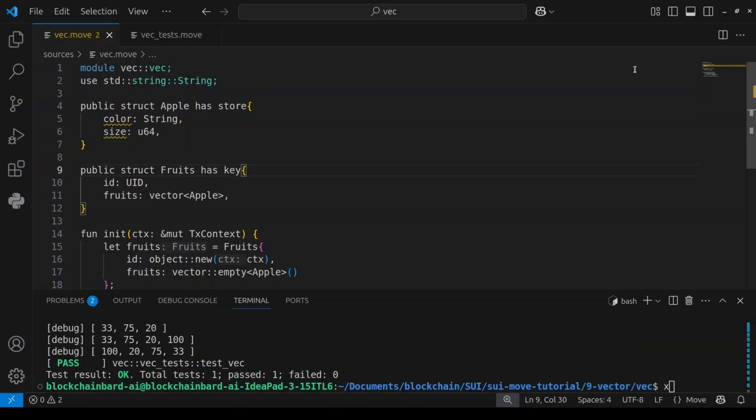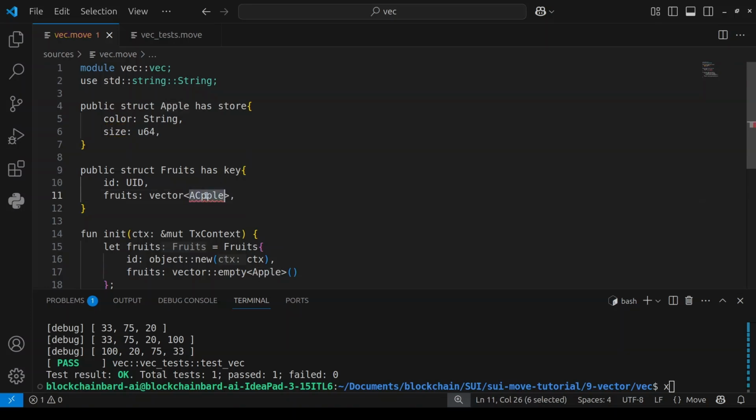The school should have a name, a field called number of classes, and a field called number of students. The object should also contain a vector with a data type of Class. So something like this, but rather than fruits, it's going to be a vector of classes.